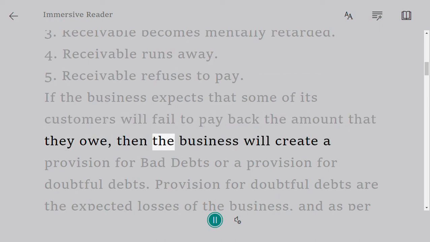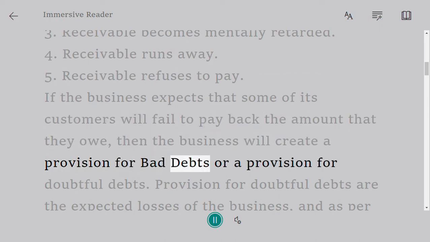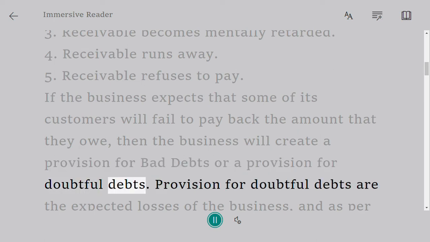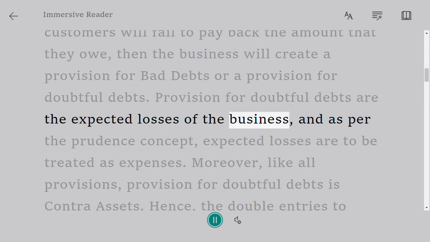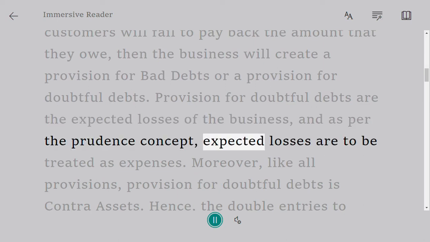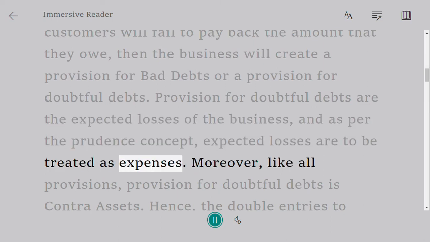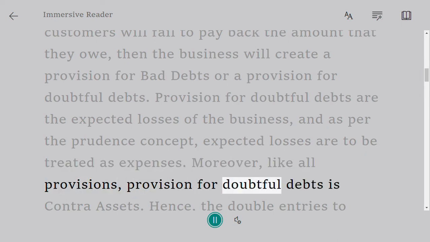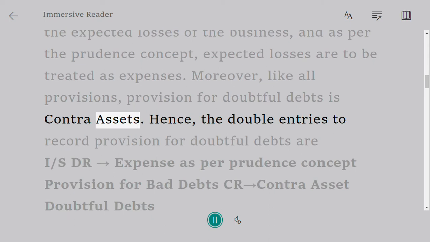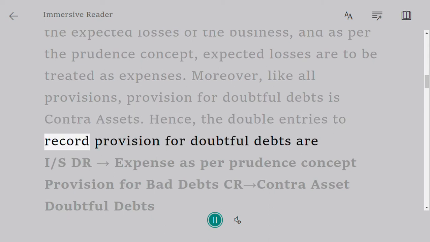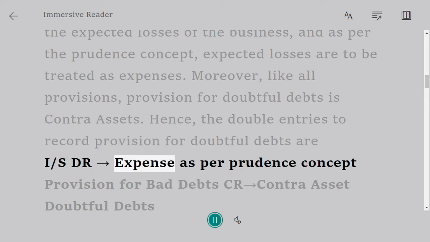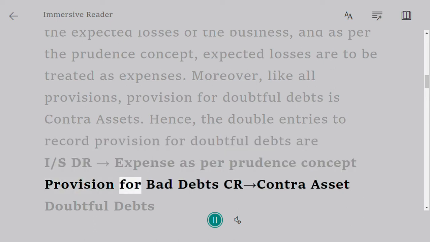If the business expects that some of its customers will fail to pay back the amount that they owe, then the business will create a provision for bad debts or a provision for doubtful debts. Provision for doubtful debts are the expected losses of the business, and as per the prudence concept, expected losses are to be treated as expenses. Moreover, like all provisions, provision for doubtful debts is a contra asset. Hence, the double entries to record provision for doubtful debts are: Income statement Dr, expense as per prudence concept; Provision for bad debts Cr, contra asset.